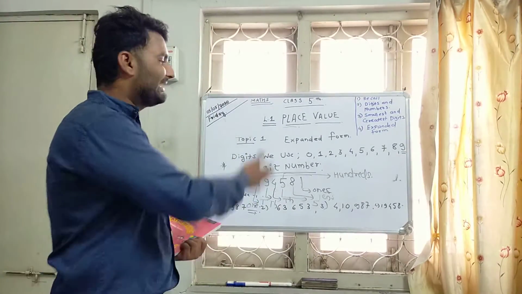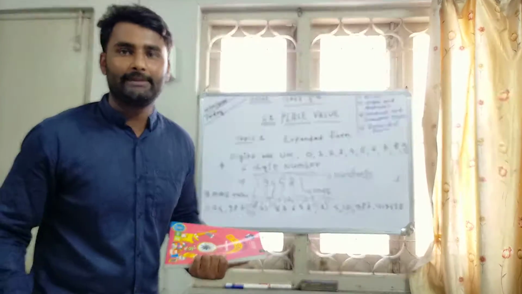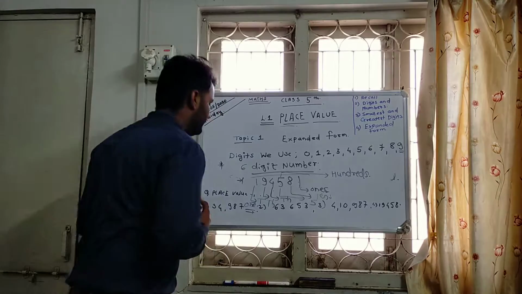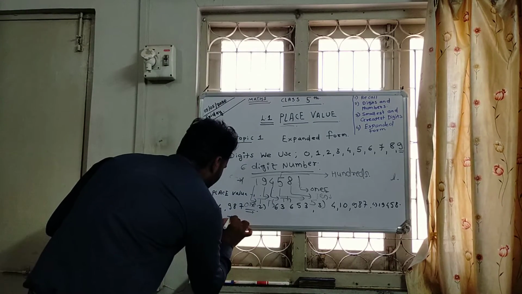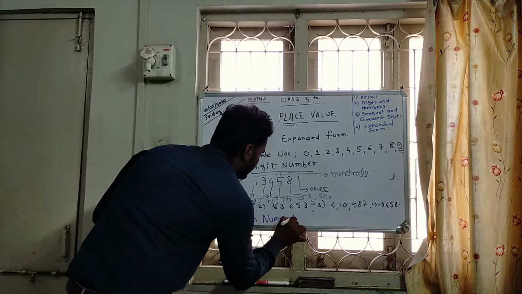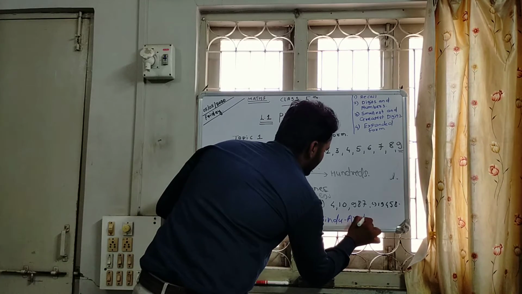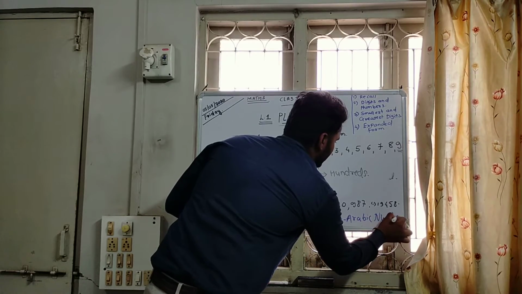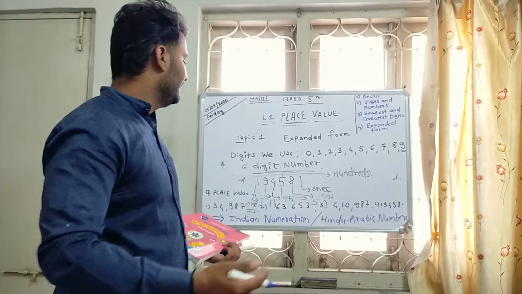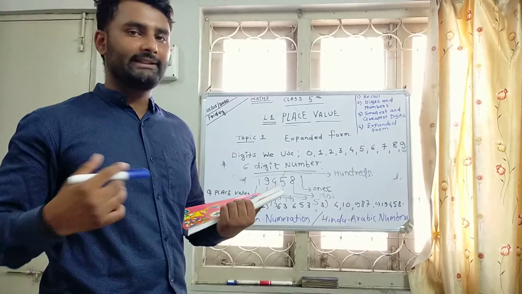As we all know, we are discussing this topic which comes under Hindu Arabic number system or Indian system of numeration. So I will write here Indian numeration, Hindu Arabic numbers. We are Indians, so we use Indian numbers. So in Indian numbers, after 10,000 there is lakh and after lakh there is 10 lakh.